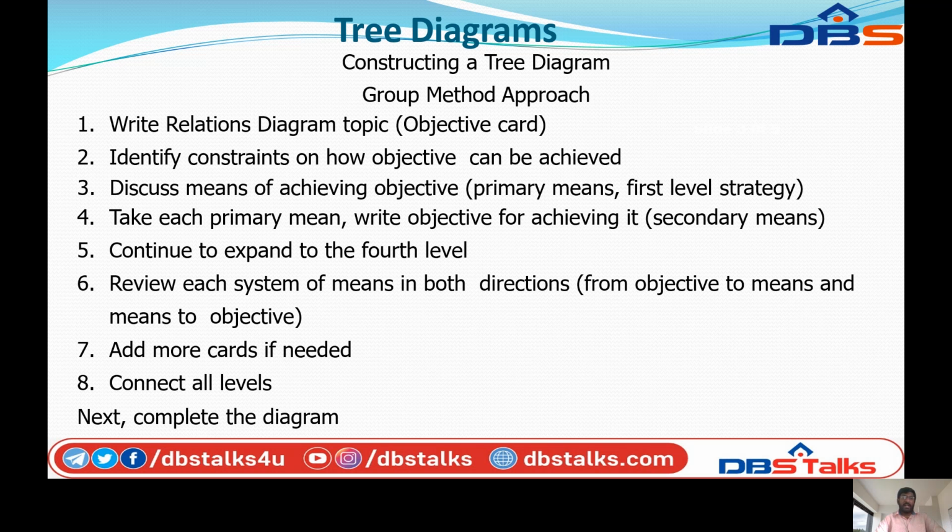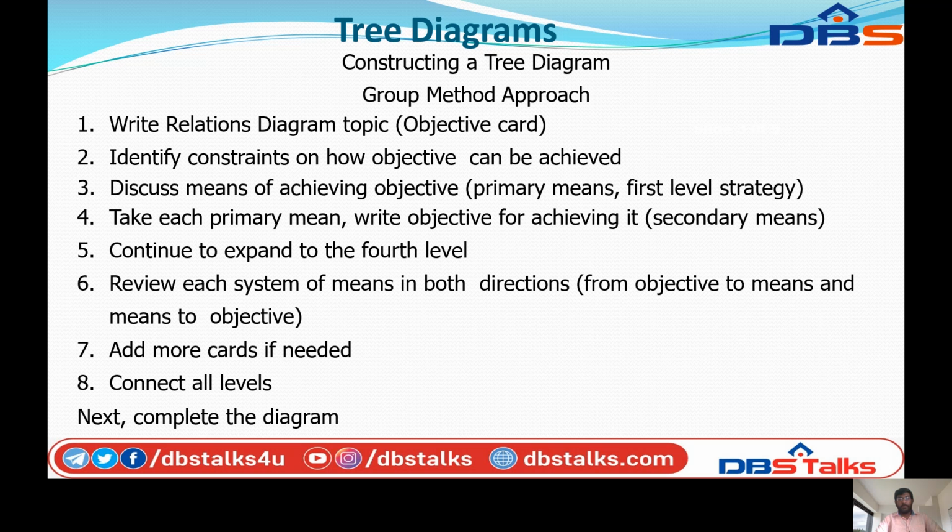First, write the relationship diagram topic on an objective card. Identify constraints on how the objective can be achieved. Discuss means of achieving the objectives. Primary means are the first level strategy. Take each primary means and write an objective for achieving it. This will be the secondary means. Continue to explain to the fourth level.